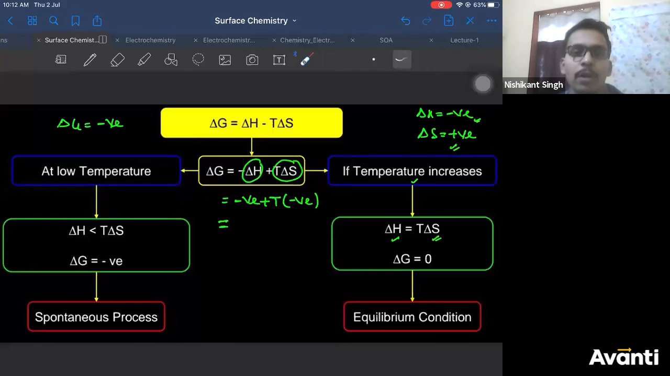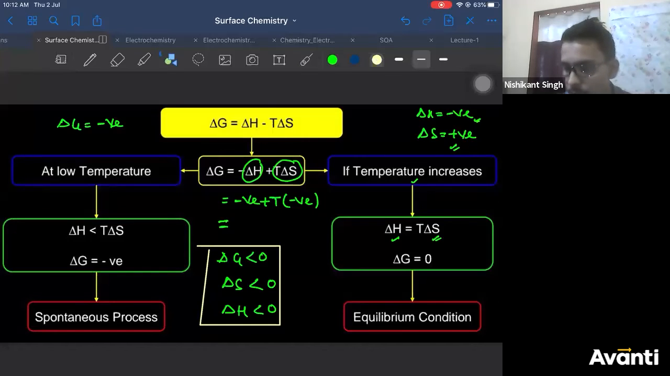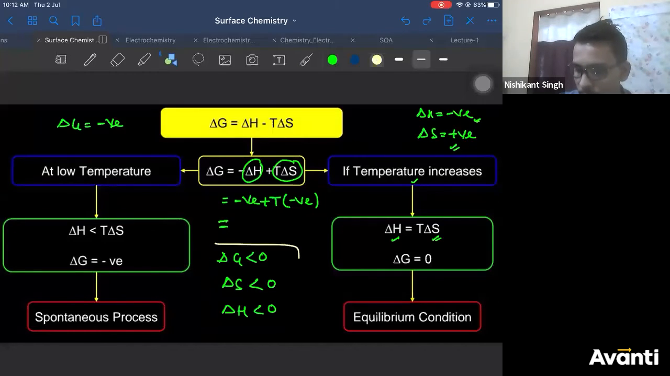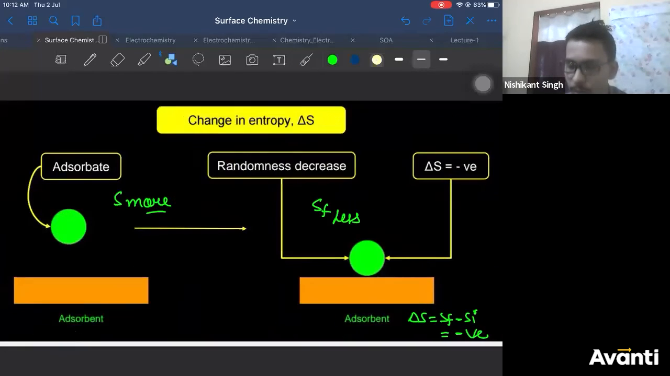Is that clear, everyone? So if somebody asks what is the thermodynamics of adsorption, you'll say delta G less than 0, delta S less than 0, delta H also less than 0. All these three terms are less than 0. Right? Is that clear, everyone? Last slide. This was your last slide, Monisha.